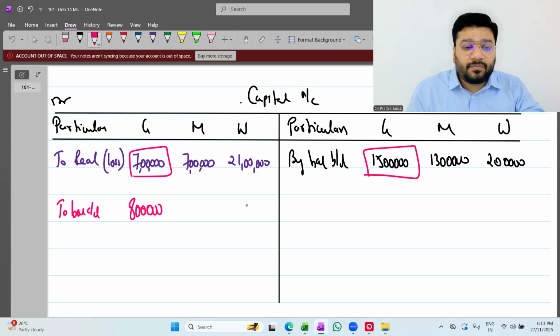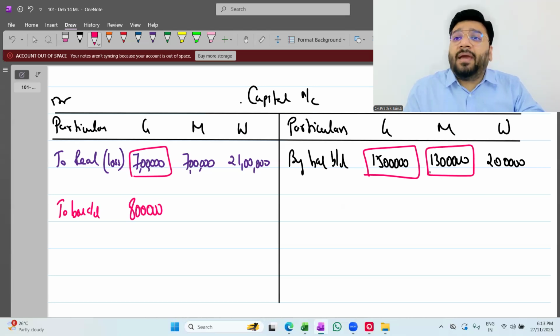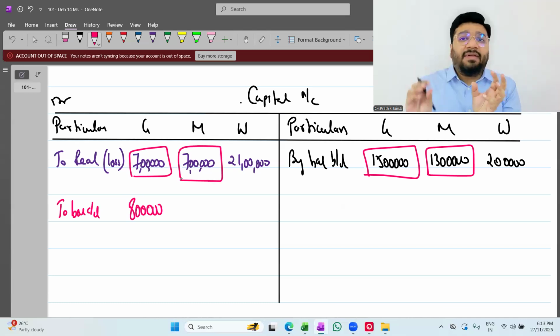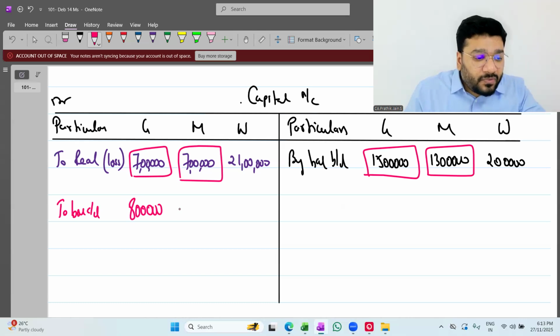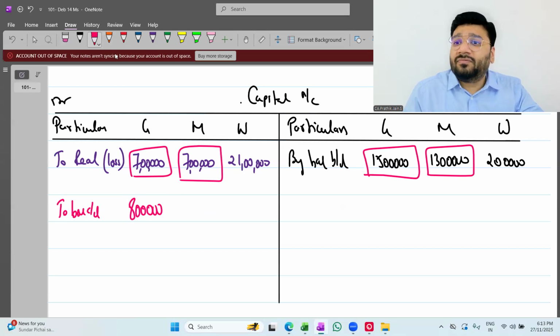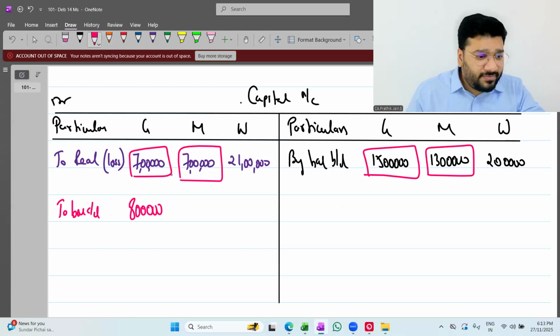Yes or no? For M, we have to pay 13 lakh. From him, we have to receive 7 lakh. From 13 lakh minus 7 lakh, what is the net amount I have to pay? Only 5 lakh? Okay. 6 lakh? Who said 5 lakh? Who said 6 lakh? 5 lakh. Oh, okay.